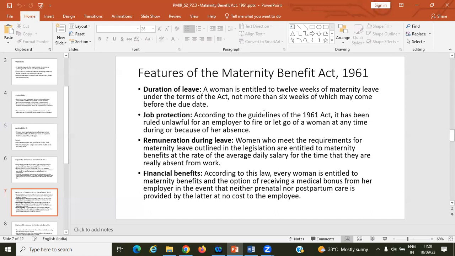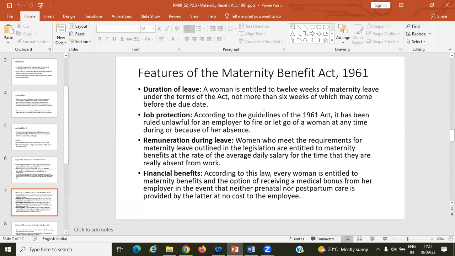Job protection is according to the guidelines of the 1961 Act. It has been ruled unlawful for an employer to fire or let go a woman employee at any time because of her absence. Suppose one woman employee is going to take leave during the pregnancy or childbirth, and the employer is not giving any maternity leave.